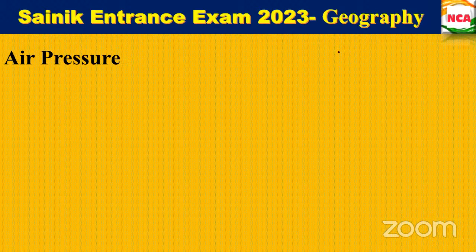So pressure is there, and that is being influenced by the temperature of the air as well. Because of the temperature also the pressure changes. It will either increase or decrease. So when you take some areas of high temperature, the air will get heated up and it will rise actually. This creates a low pressure area. When the temperature is high, the air gets heated and rises.